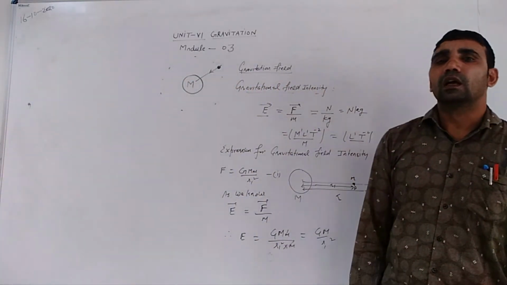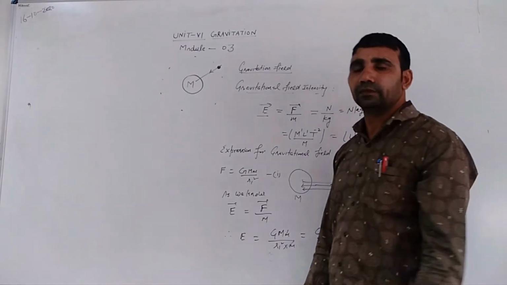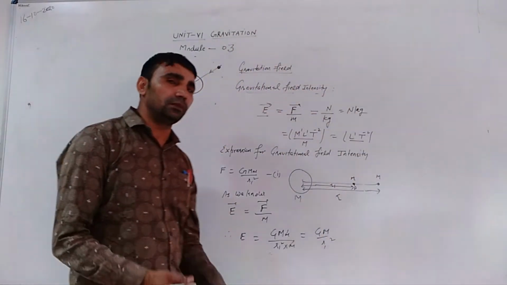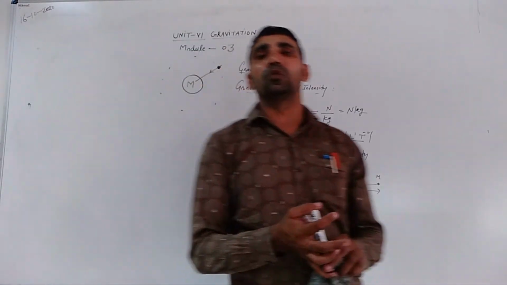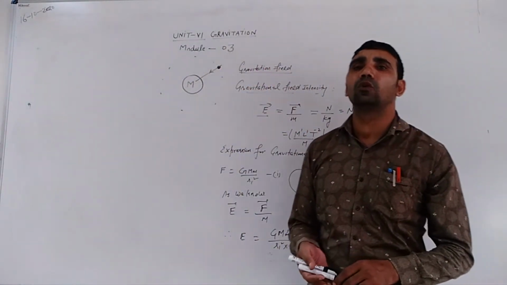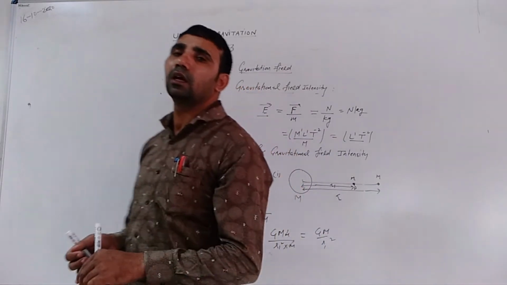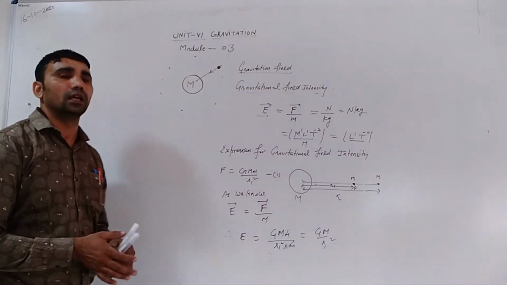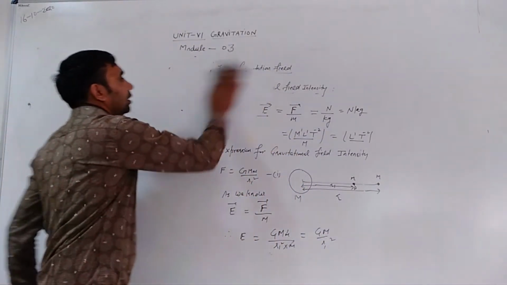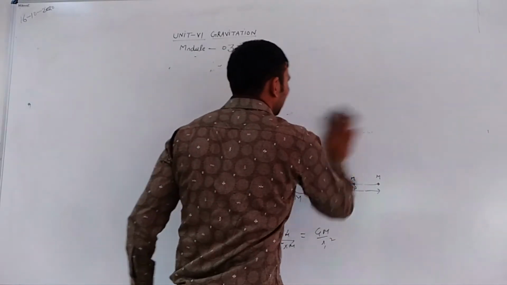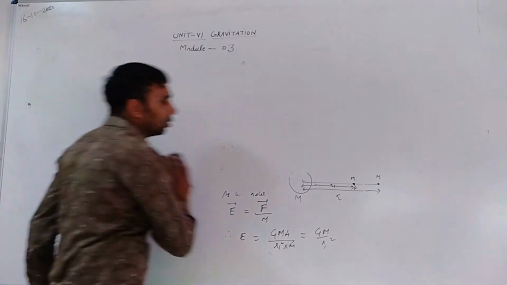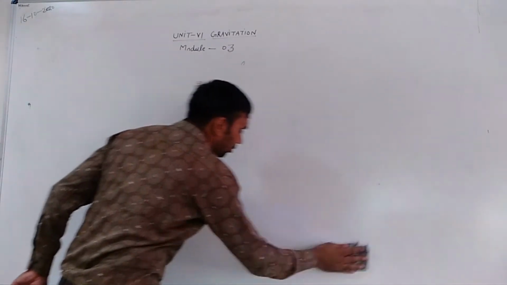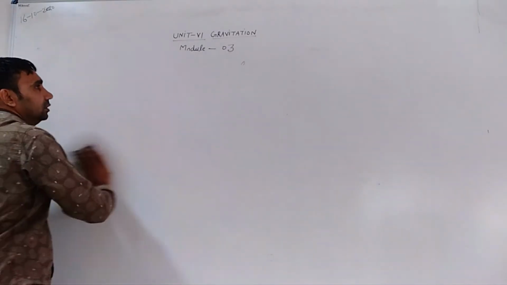Next one is gravitational potential energy. Gravitational potential energy means the energy associated with a body due to its position in the gravitational field of another body. The energy possessed by a body due to its position in the gravitational field of Earth is called gravitational potential energy.